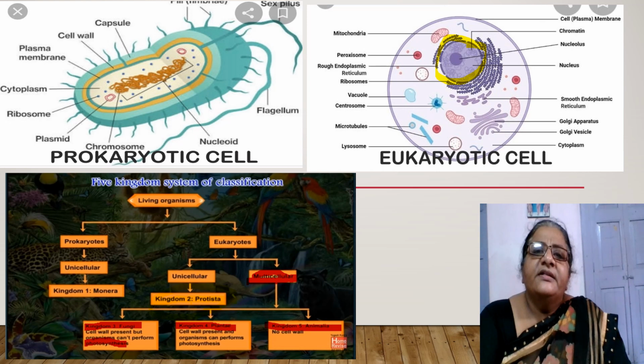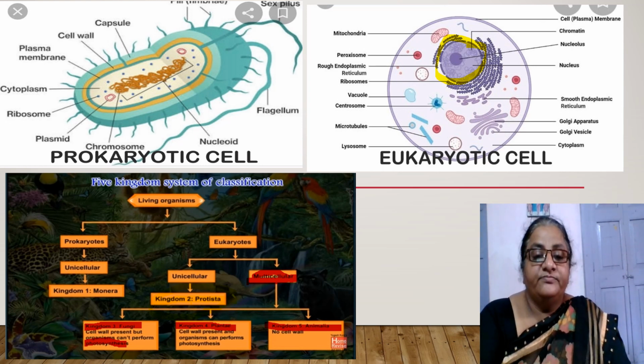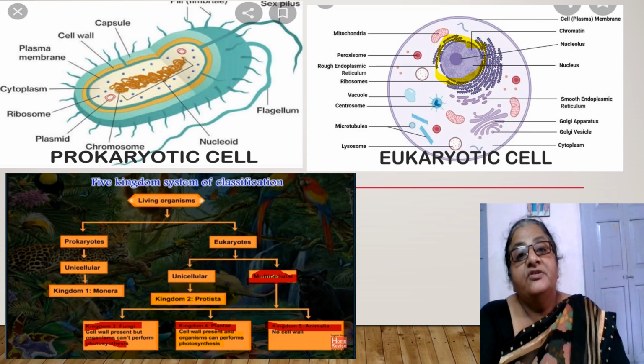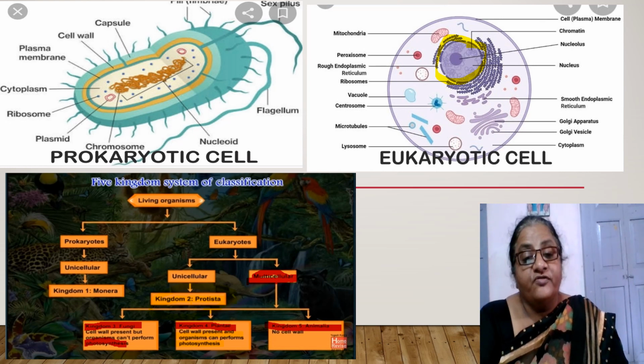They depend on plants or other living organisms for their nutrition. Understood? While in kingdom Plantae, all plants are included. The cells of plants have a cell wall, and they have chlorophyll. So these plants undergo photosynthesis. Their mode of nutrition is autotrophic.